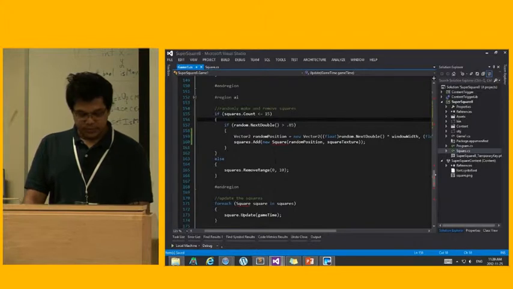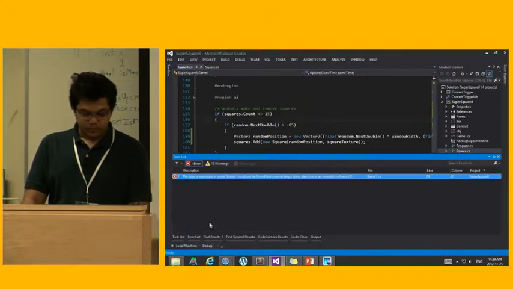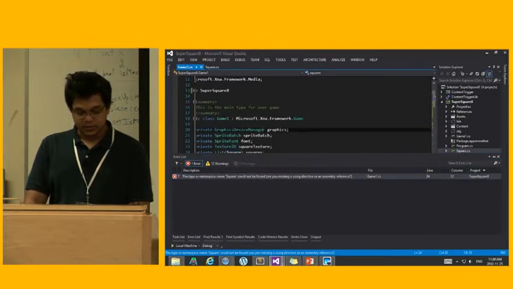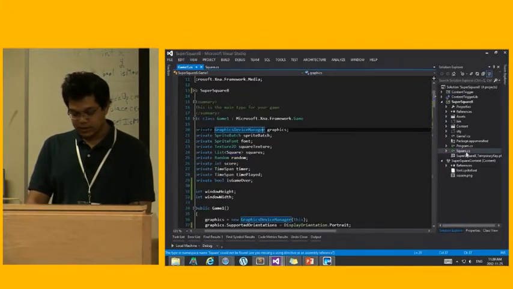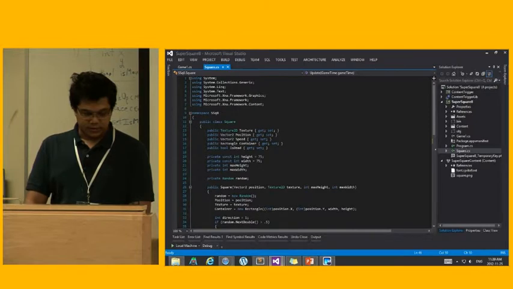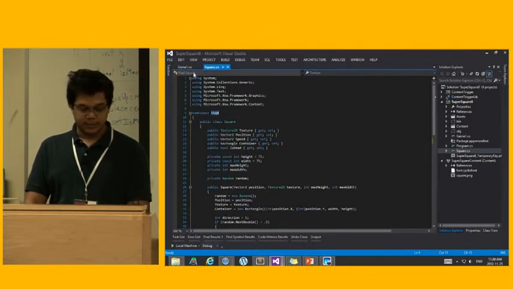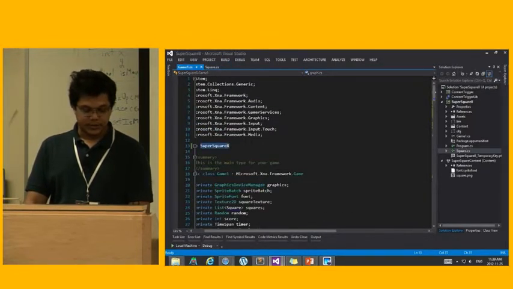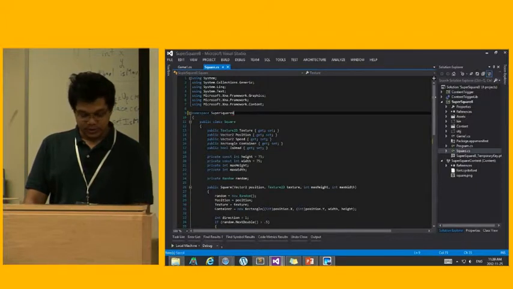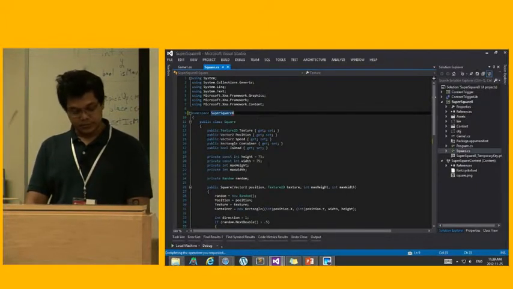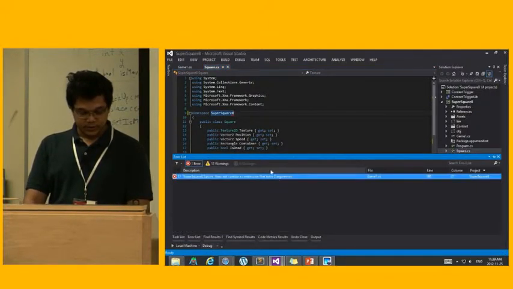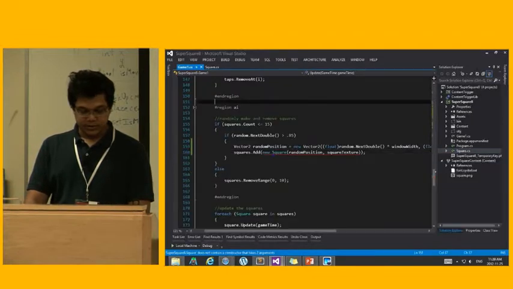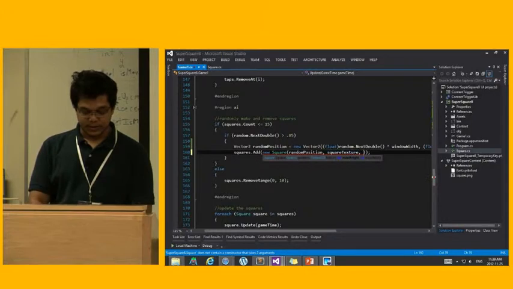So let me build this. Once again, I made an error. I wonder what that is. Let me go in here. So, okay, I copied the wrong namespace, so let me change the namespace back to what it was. Build it now. Should be running great. But since I changed this, I have to update my APIs.